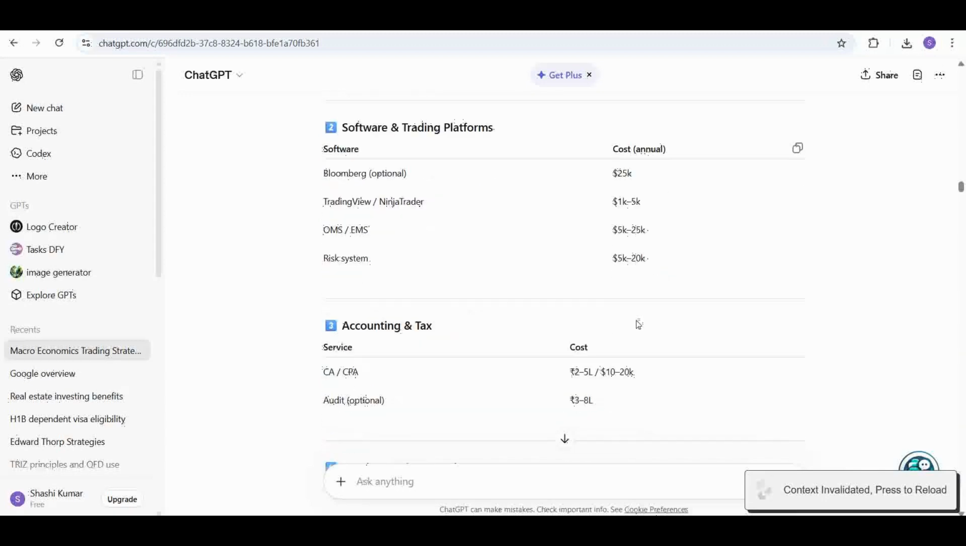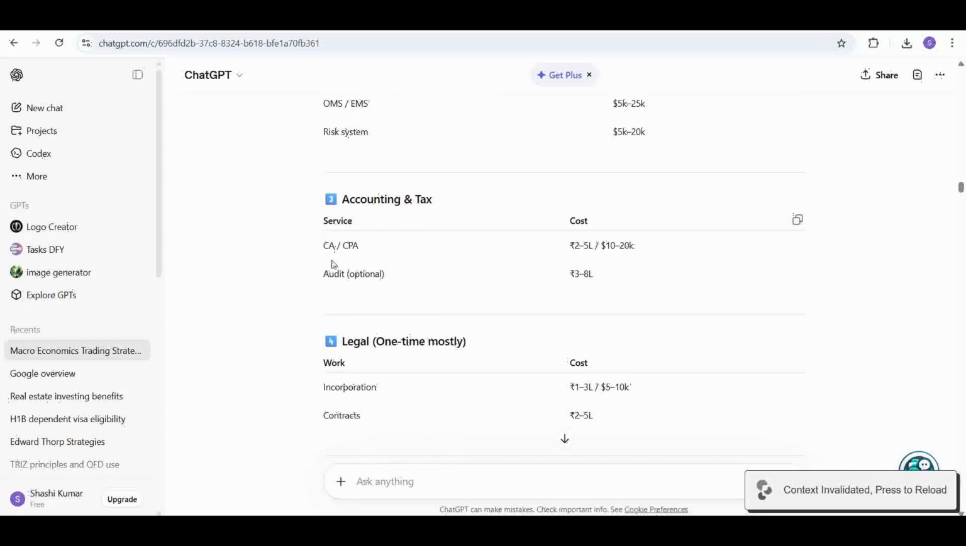Okay, software trading platforms you need. Bloomberg is optional. It costs 25k annually, but TradingView and NinjaTrader is enough. So that will cost around 1k to 5k. Trading platforms, this is for futures. Okay, TradingView and NinjaTrader. OMS and EMS systems are needed, around 5k to 25k dollars. Risk systems are needed, 5k to 20k dollars.